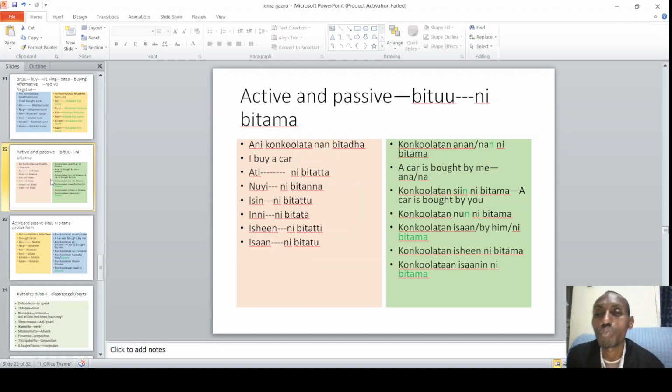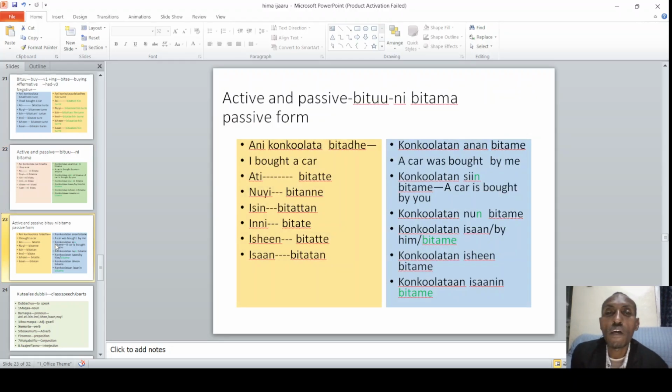A car is bought by you. "Konkolaataan nuun ni bitama." A car is bought by us. "Konkolaataan nun ni bitama. Konkolaataan isaan ni bitama." A car is bought by him, right? So it goes like this. We also have passive, all right?